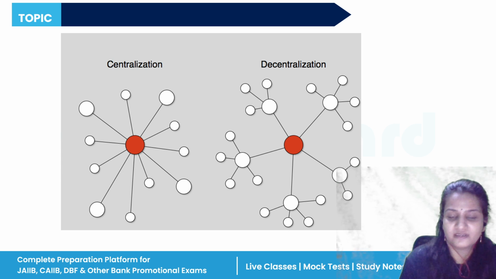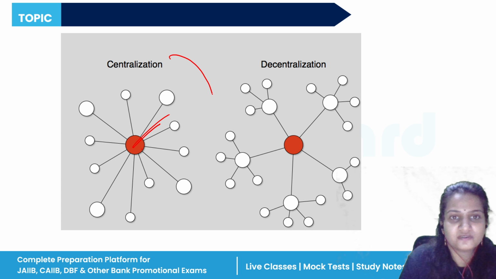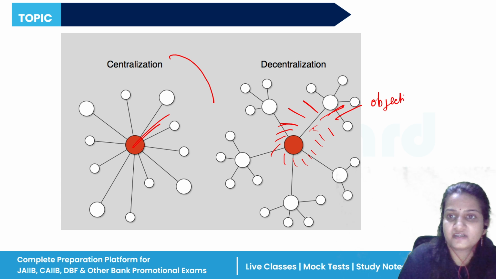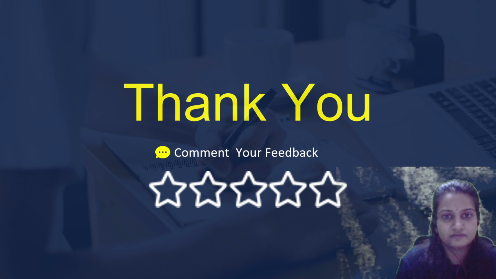So yes, you can see over here is centralization. Okay, this is the central point. This is the top manager. He is leading all the employees of the organization. And this is decentralization. He is dividing, delegating his authority and power to many other employees so that they can also look after the organization. And hence the objectives of an organization can be fulfilled very early. Okay.